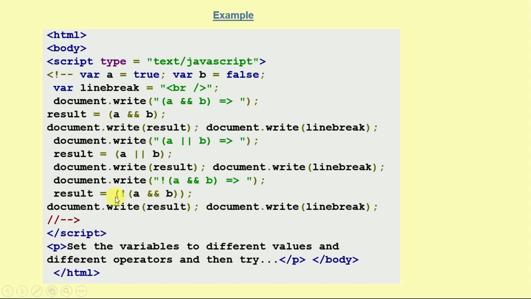So the result is here. If we run this example with the help of a web browser, we get a better understanding of that particular example.